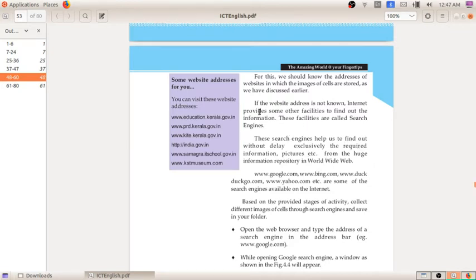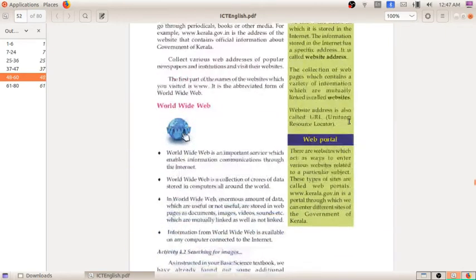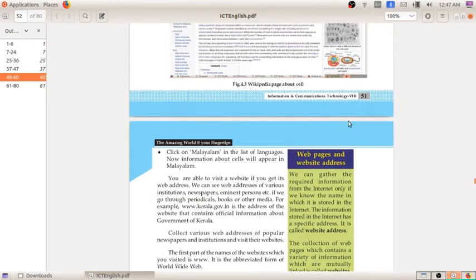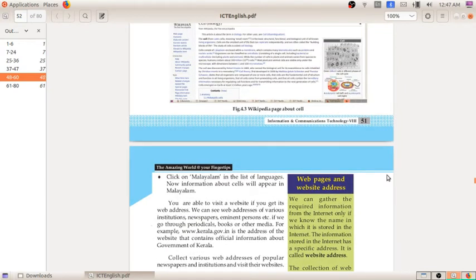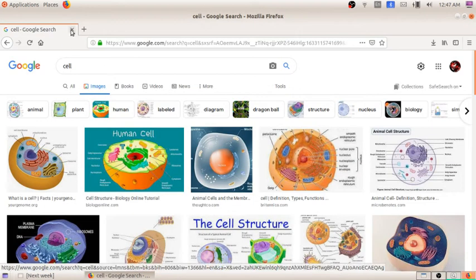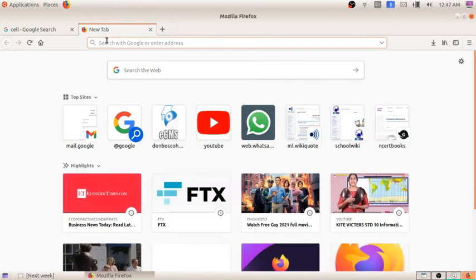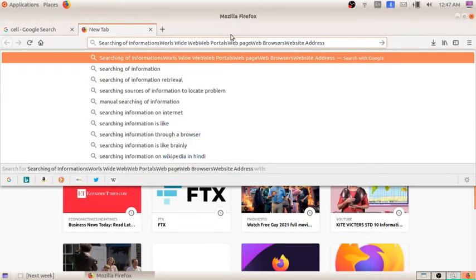mean that if the website address is not known, the internet provides some other facilities to find out the information. These facilities are called search engines. In the first activity, searching of the information, they have already given the website address. So directly we can type the site address over here.